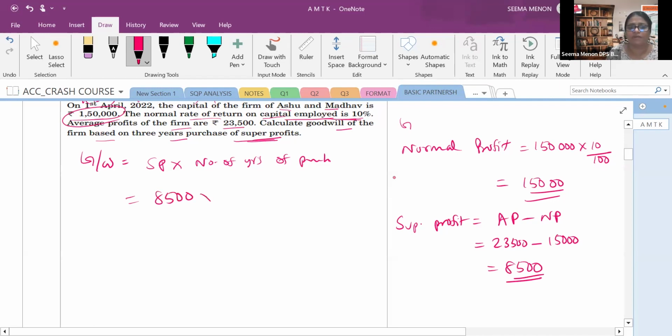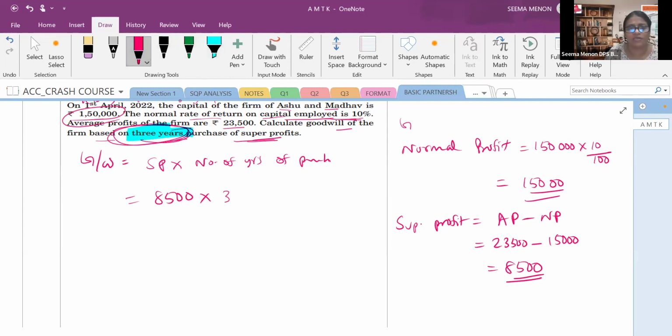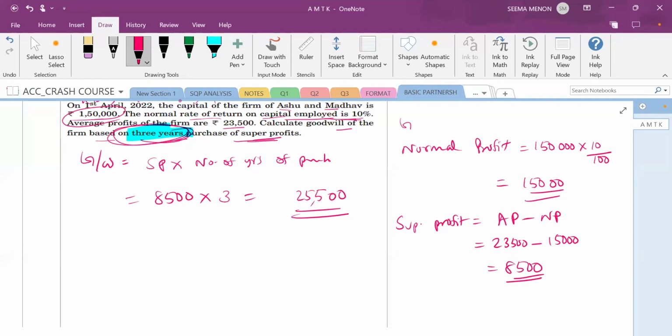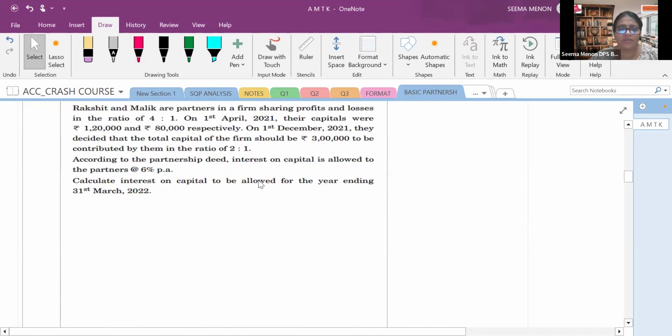Okay. Now, super profit you got. So put the value in the formula. 8,500 multiplied by how many years of purchase? Can you see the years in the question? 3 years. So into 3, multiply and you got the answer. Simply you are getting 3 marks. This one also clear? Yes, ma'am. So both the questions are easy level and you are able to do them. Very good. Excellent. Now we are going to another question.